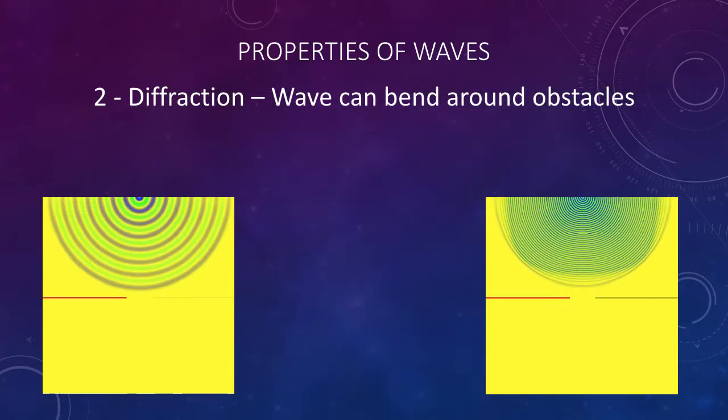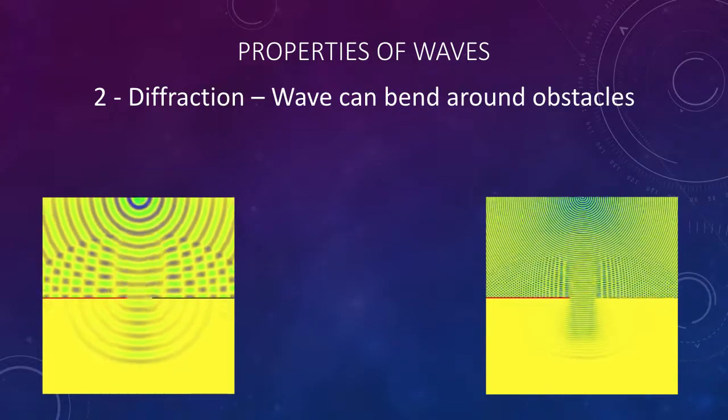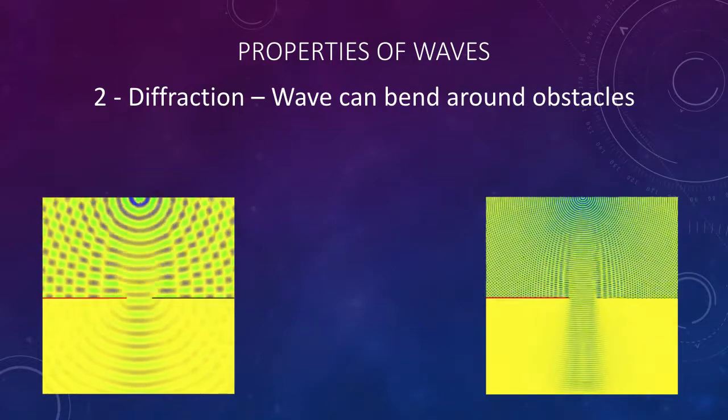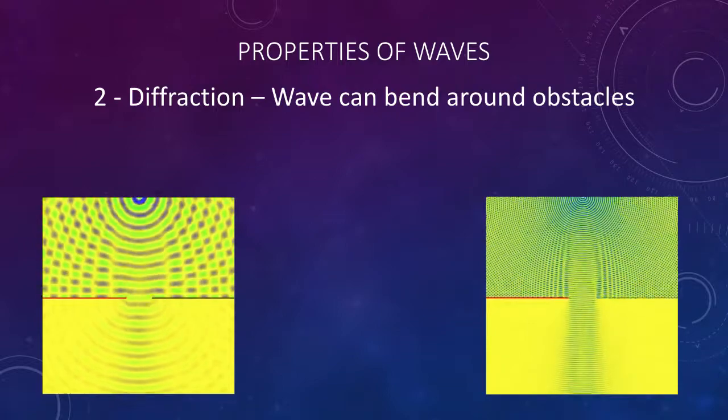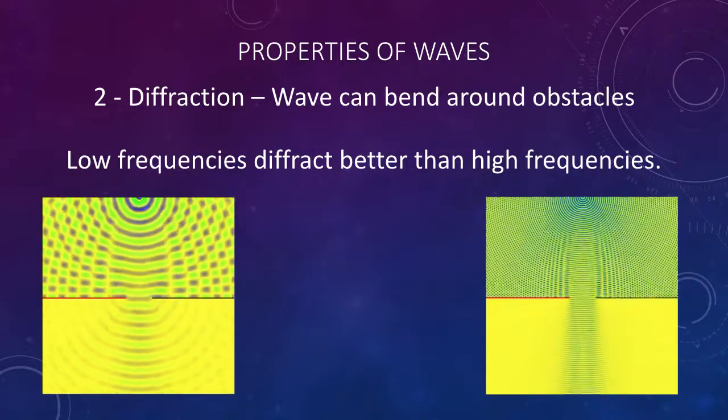2. Diffraction. That means that waves can bend around obstacles. Here's an example of waves bending around a boundary in a ripple tank. A very important thing to know about diffraction is that low frequencies diffract better than high frequencies.